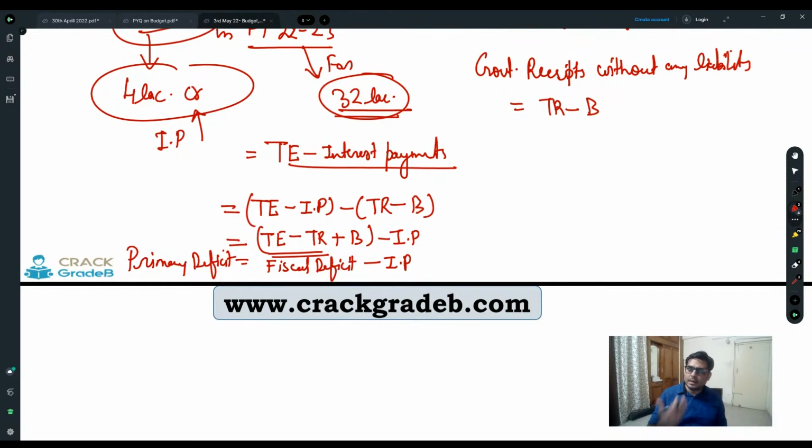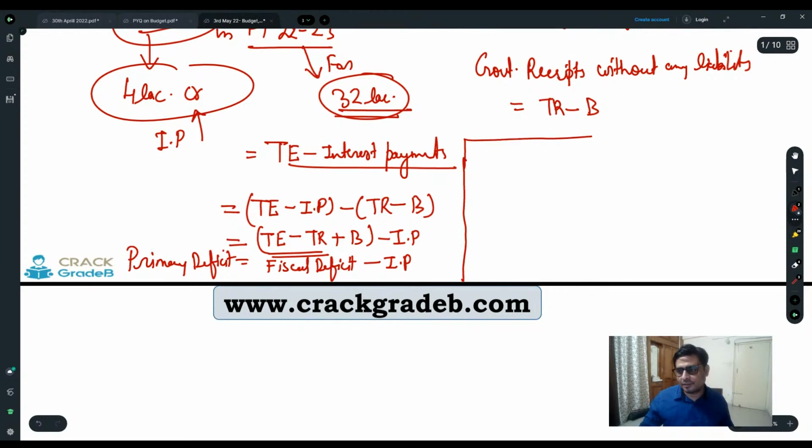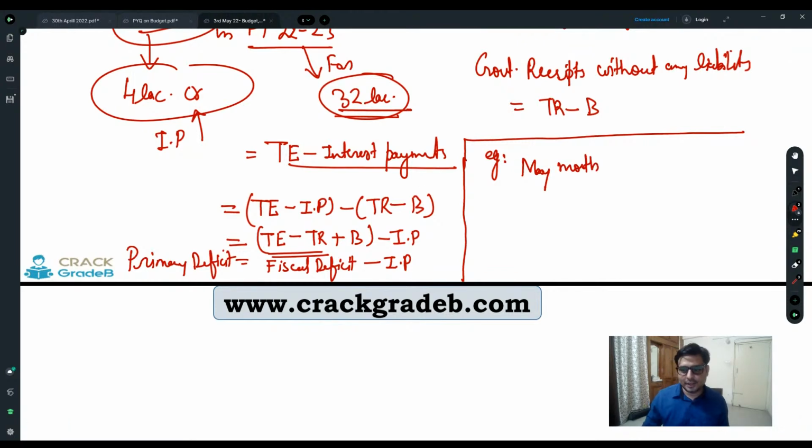So what is primary deficit? For those people who are not able to understand this equation or this primary deficit, in the simplest way, for example, the month of May started yesterday.